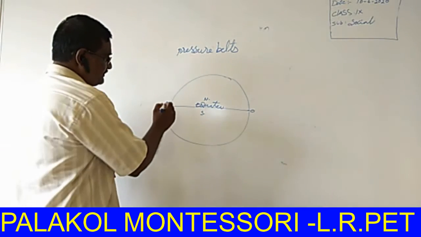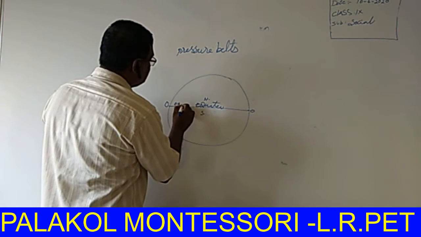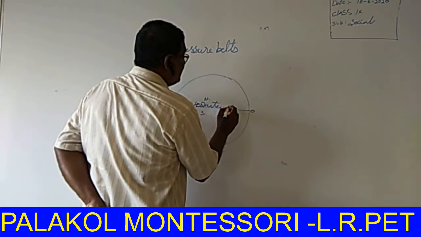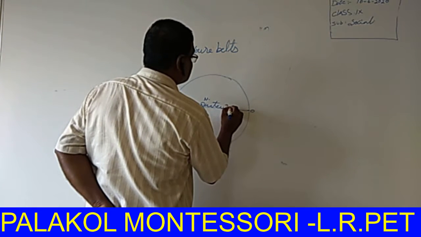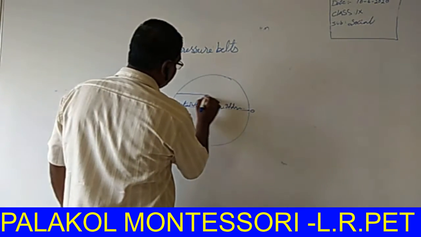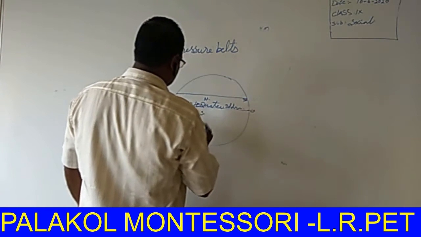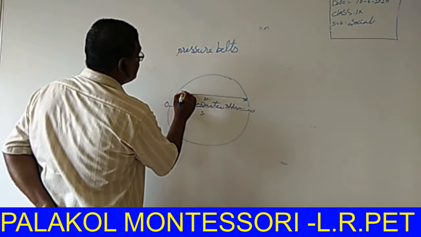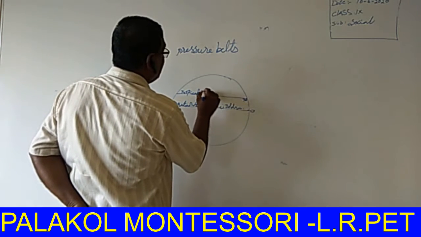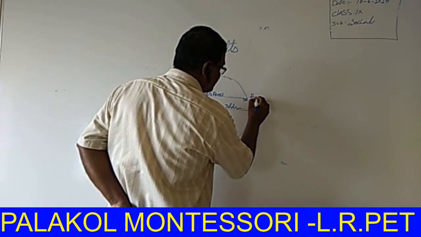Listen, this is called the equatorial low pressure belt. The equatorial low pressure belt is called the doldrums. Next one, this is 30 degrees, 0 degrees. This is called the tropical high pressure belt. This is called the horse latitudes.